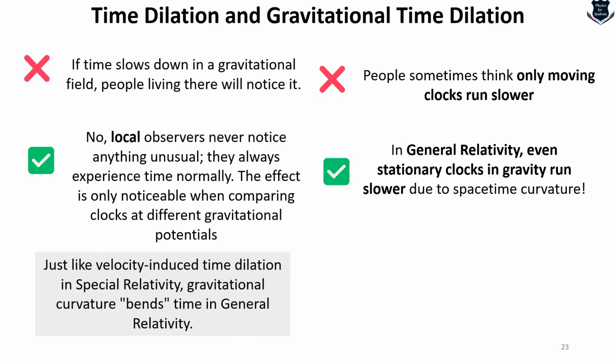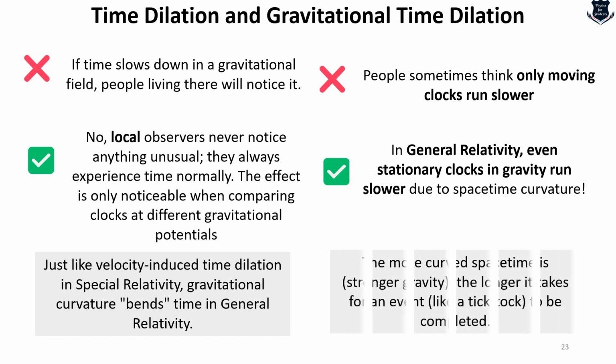So from here we get two important conclusions. One is, just like velocity-induced time dilation in special relativity, gravitational curvature bends time in general relativity. And the stronger the curved space-time, the stronger the gravity, the longer it takes for an event like a tick-tock, which we have just seen, to be completed. Well, that's all for today's video, because there are a lot of other concepts which I wish to cover.